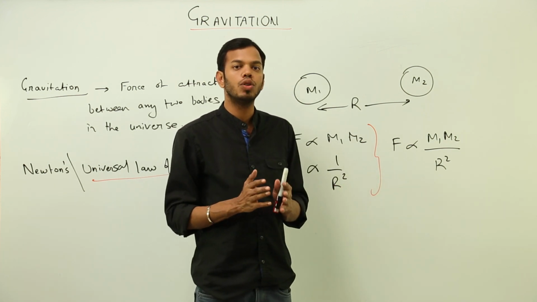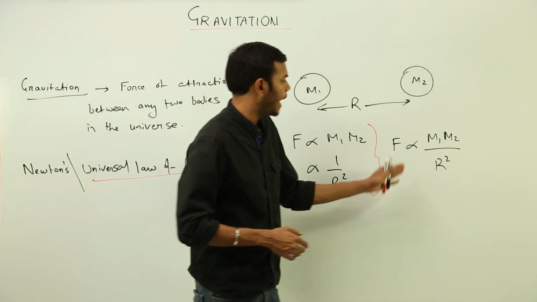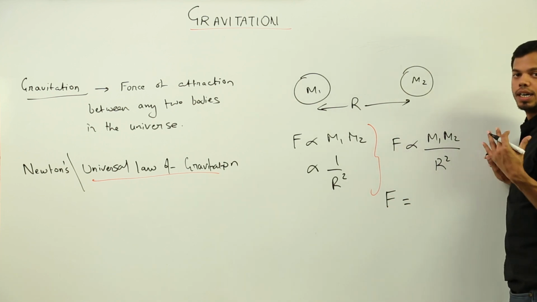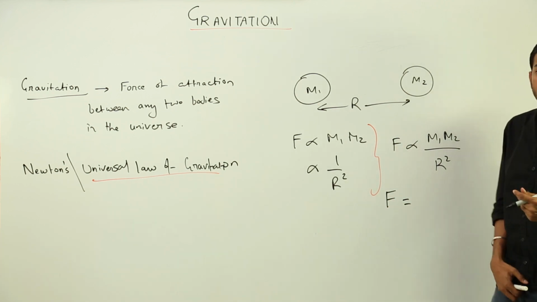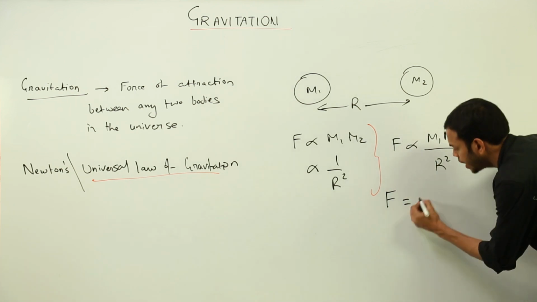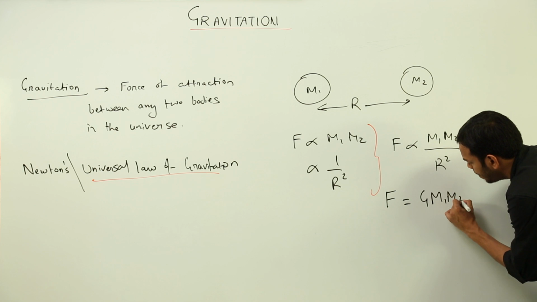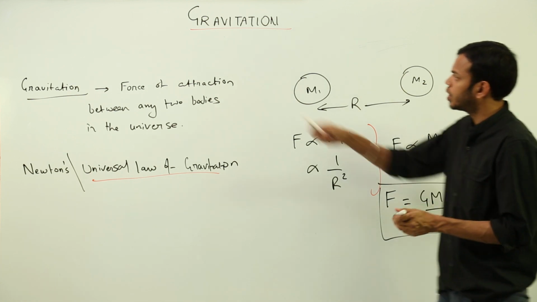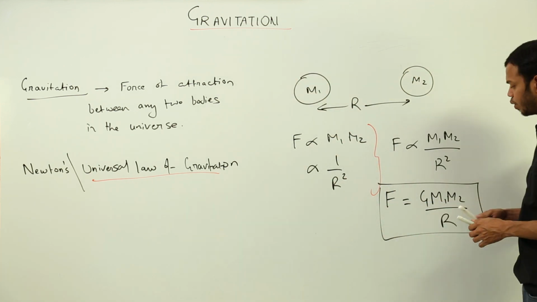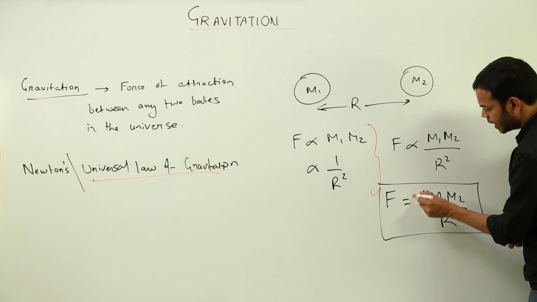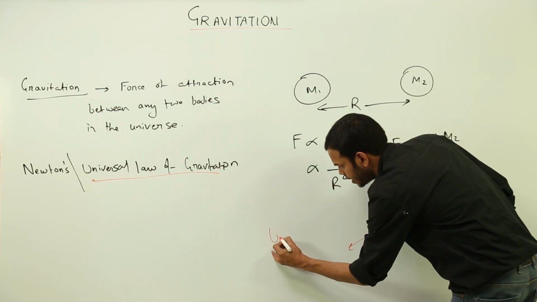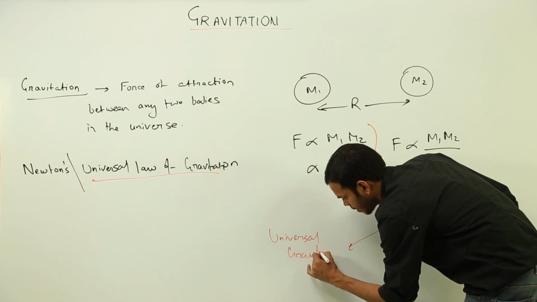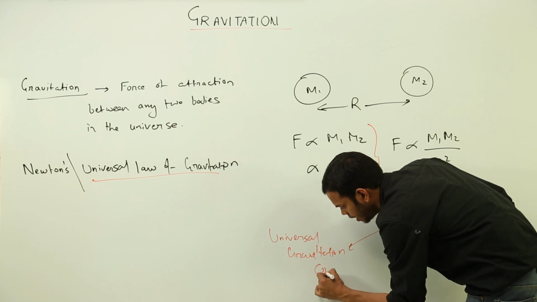Constants are taken out with experiments, and the formula here becomes F is equal to G m1 m2 over r square, where G is the gravitational constant, also called the universal gravitational constant. This is our constant of proportionality. This is the complete formula of gravitational force, G m1 m2 upon r square, where G is the universal gravitational constant.